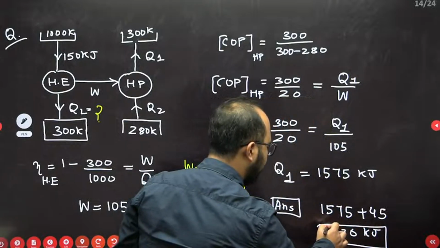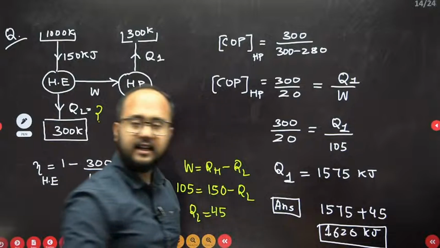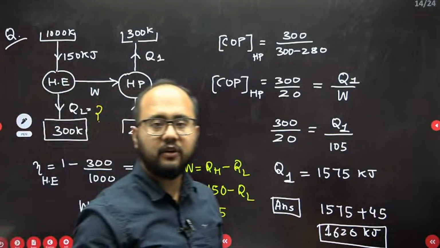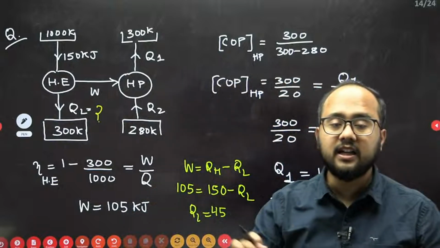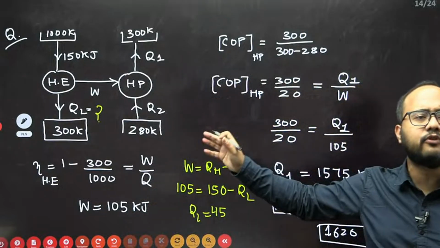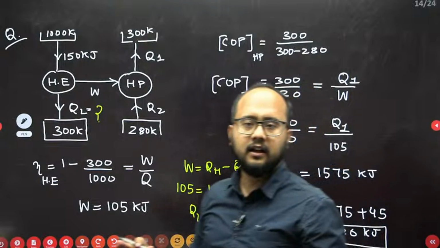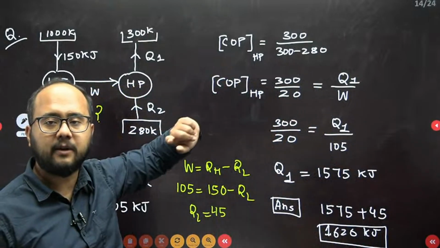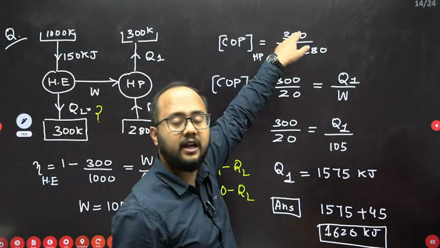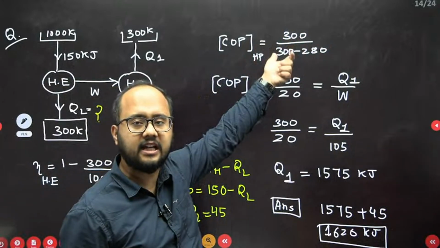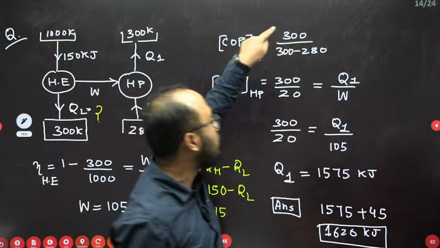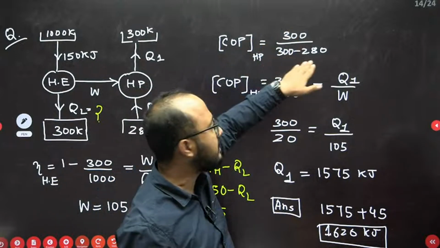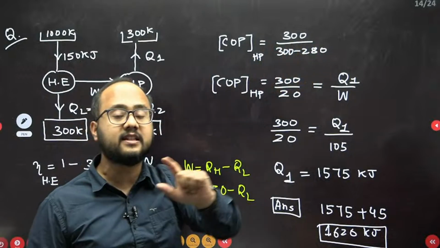So please everyone, you can get the answer for this particular question. I hope this solution is clear to everyone. This is a very easy question from the second law of thermodynamics only. I have seen many times students make mistakes in writing the COP of a heat pump. The temperature we have to write for a heat pump is the high temperature reservoir. If it is a refrigerator, the low temperature reservoir temperature will come here. So 300 divided by 300 minus 280 is the COP formula for a reversible heat pump.